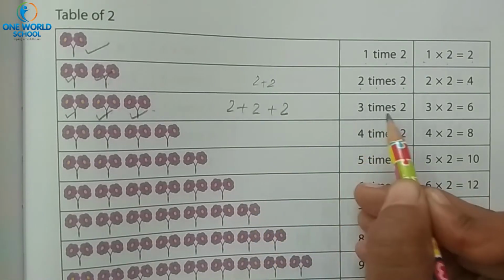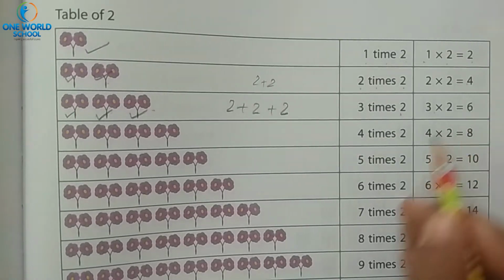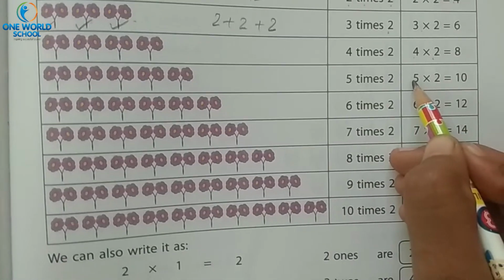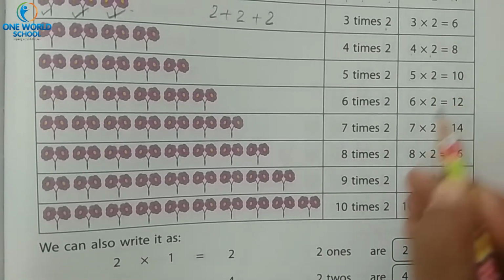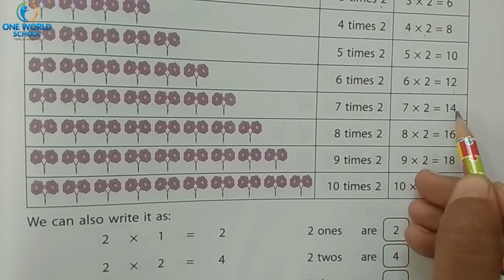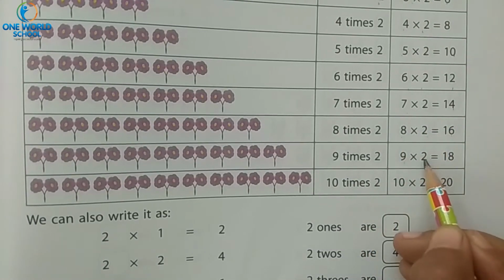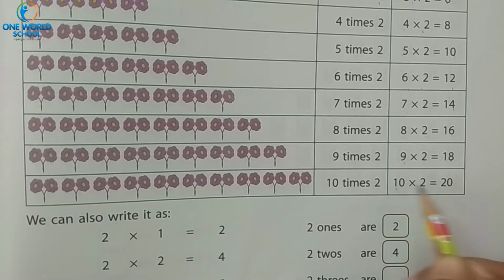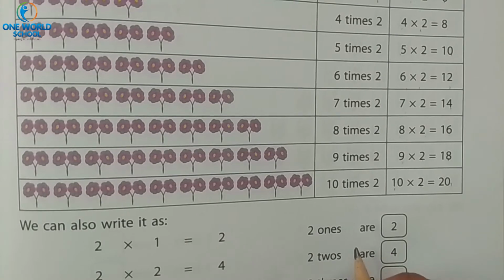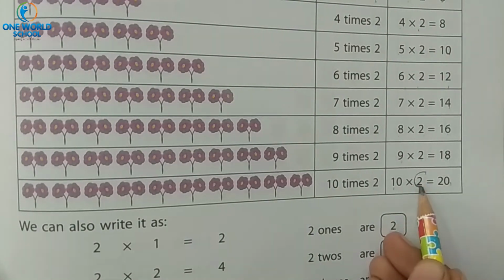That is 3 times 2. So 3 twos are 6. Same way, 4 twos are 8. 5 twos are 10. 6 twos are 12. 7 twos are 14. 8 twos are 16. 9 twos are 18. 10 twos are 20. And we can write in reverse order also. Yes or no? Yes, that is table of 2.